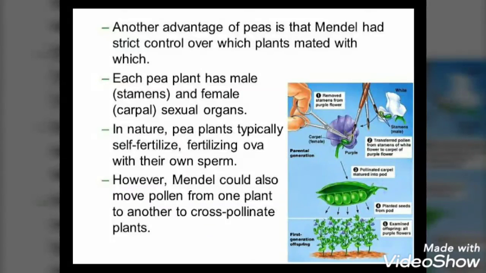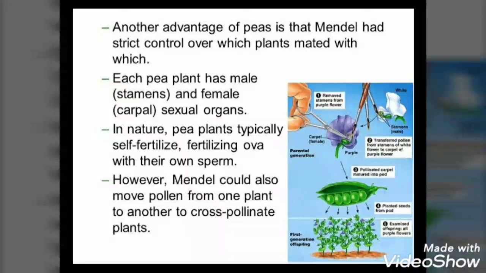The structure of the flower is such that it completely encloses the reproductive organs until fertilization, which ensures self-pollination. Now, in a pea plant, due to self-fertilization, it is easy to get pure lines for several generations. As it is an annual plant, it is possible to study several generations within a short span of time.